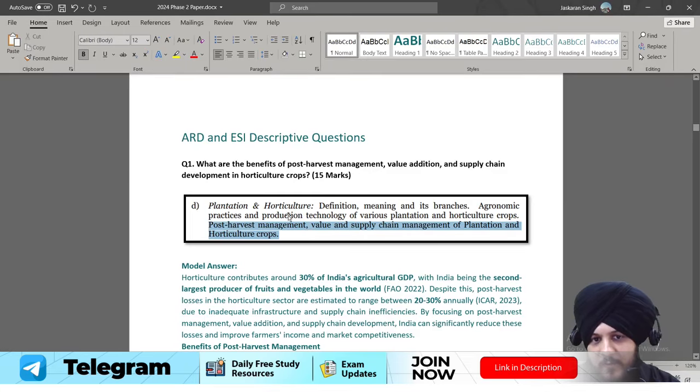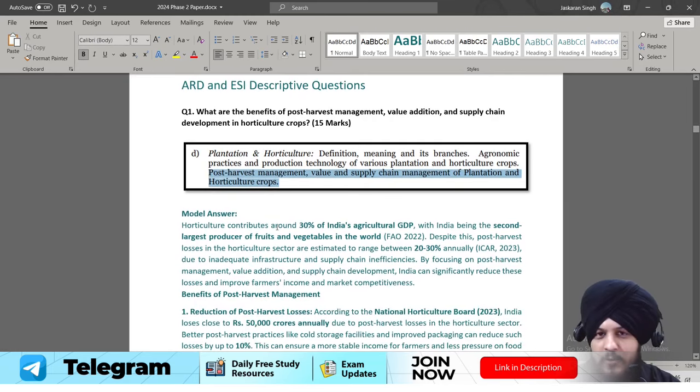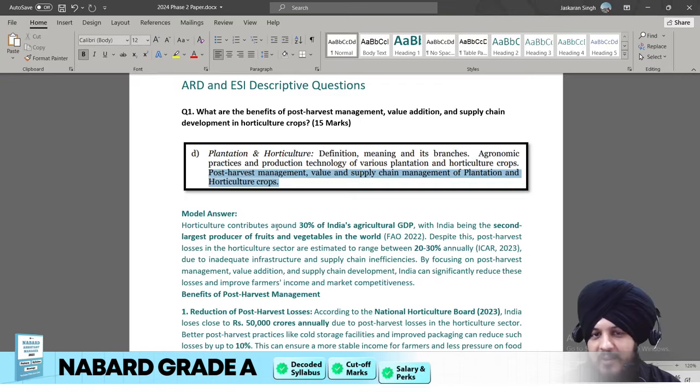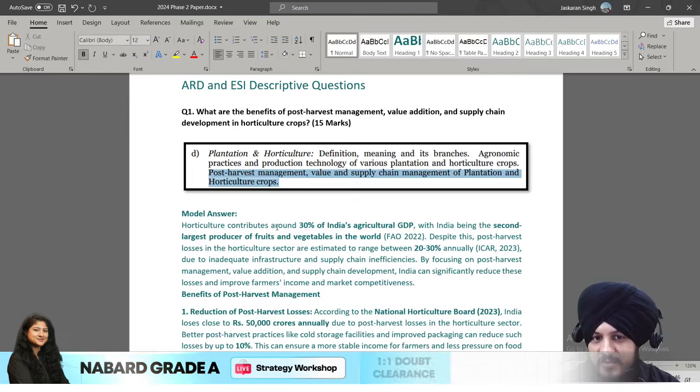Now if you see the model answer, the purpose of this session is not to provide you knowledge like what a horticulture crop is, what the benefits of post harvest management are. That is not the purpose. Because ultimately you can download this document and read it later on. The main purpose is to discuss and analyze how you can structure this information.